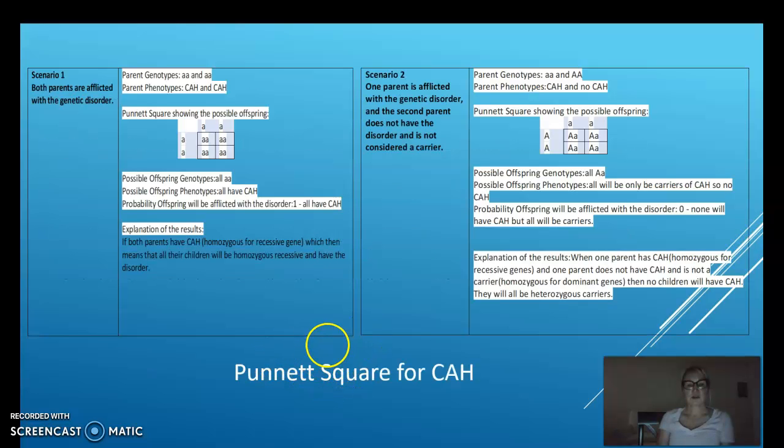I included the Punnett squares that I did for our assignments. In scenario 1, both parents have the recessive disorder, and so all of their offspring will have the disorder of CAH. Scenario 2 shows one parent that has the disorder and one that does not and is not a carrier. And it shows that none of the children will have the disorder, but they will all be carriers.